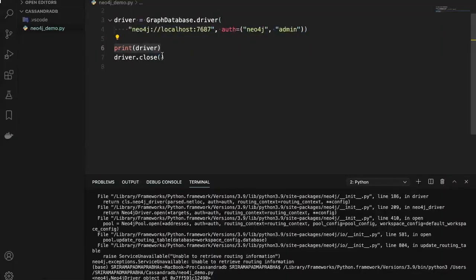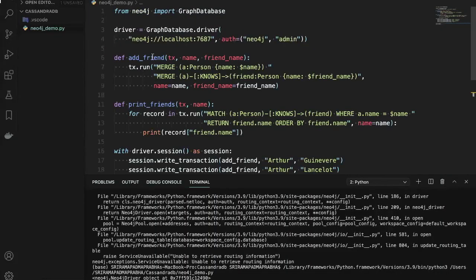So here what is happening, right? There are two functions here. One is add friend. If you want to add a friend, we have to take the entire query, and we use the query in a quoted string format. This is the query we are giving here, and basically we are creating the friend here and printing the friend. And for printing the friend we always use match and return, right?